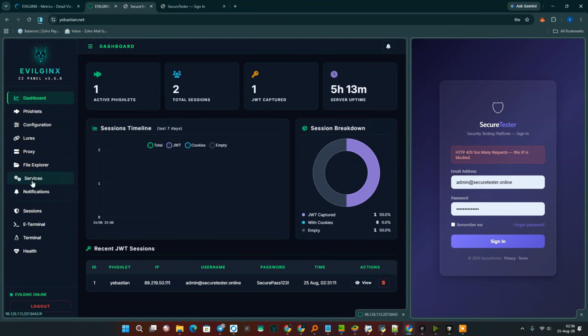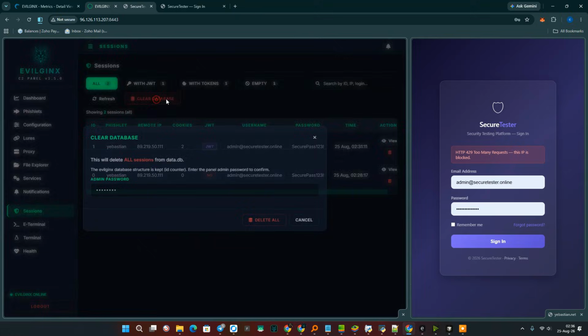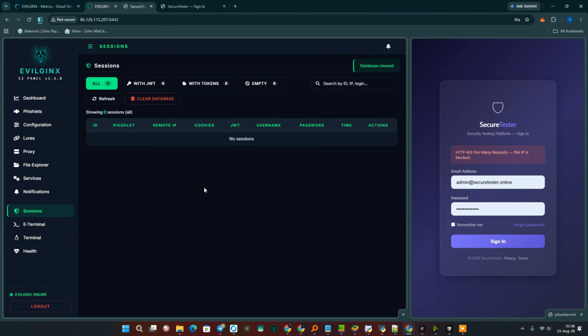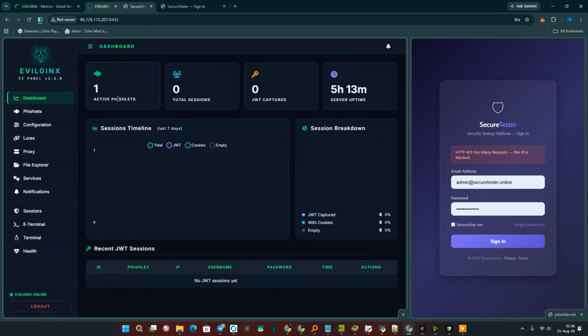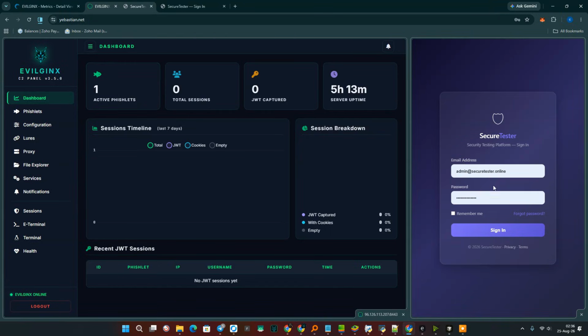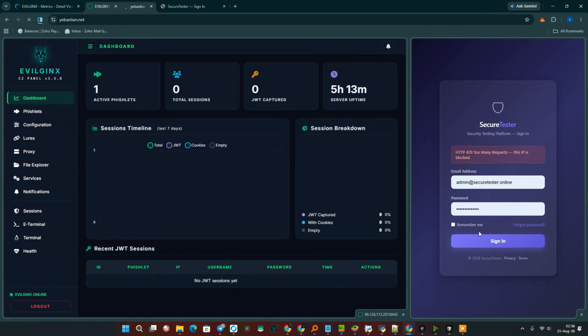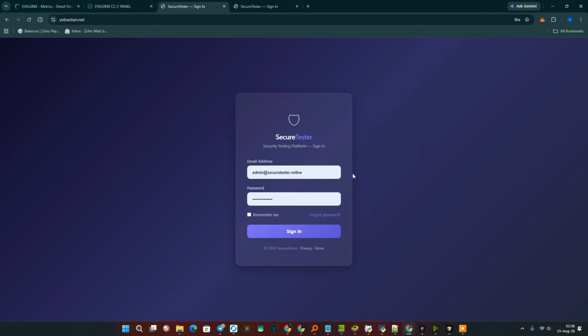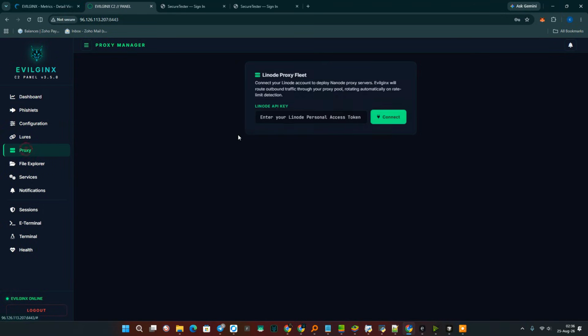Let's check this. Let's go to sessions and clear the database completely. There. Let's go back here. See, the phishlet is there, but there are no cookies. We refresh the page, click sign in, and nothing happens. This is standard protection. In such a case, we can set up a proxy server for ourselves.